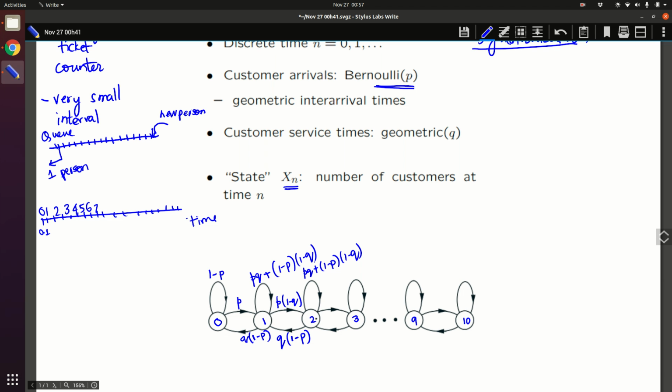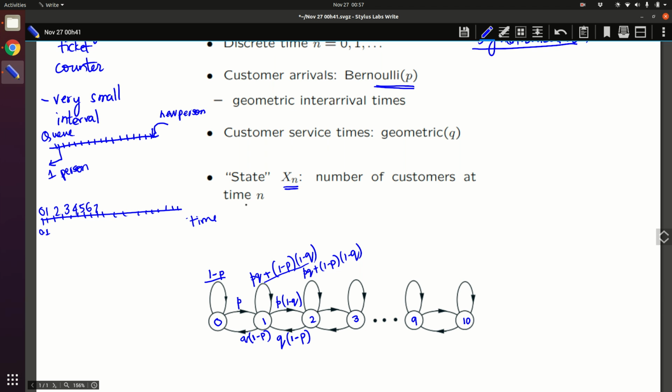Okay, it's easy to understand how this is happening. I hope it is clear to everybody. This number and this number look a little different because at state 0 you cannot have a customer departure. Customer service doesn't happen, so it cannot depart. So this is called a state, the number of customers at time n.